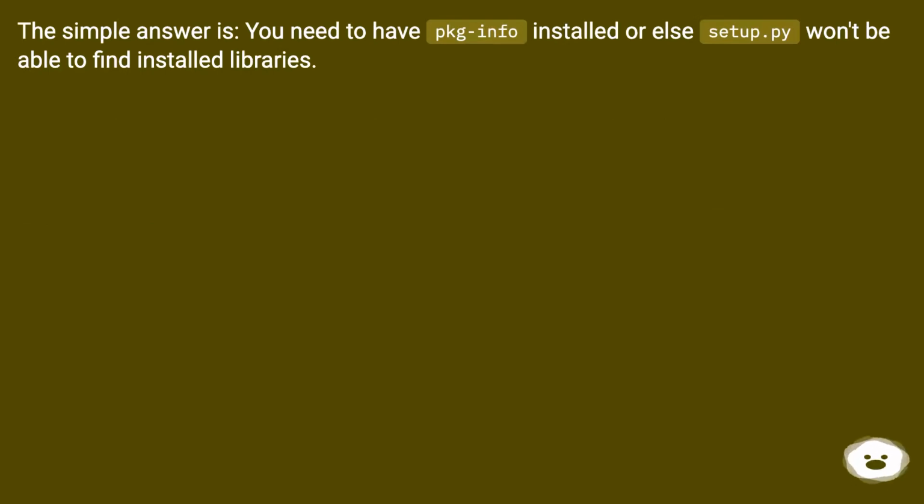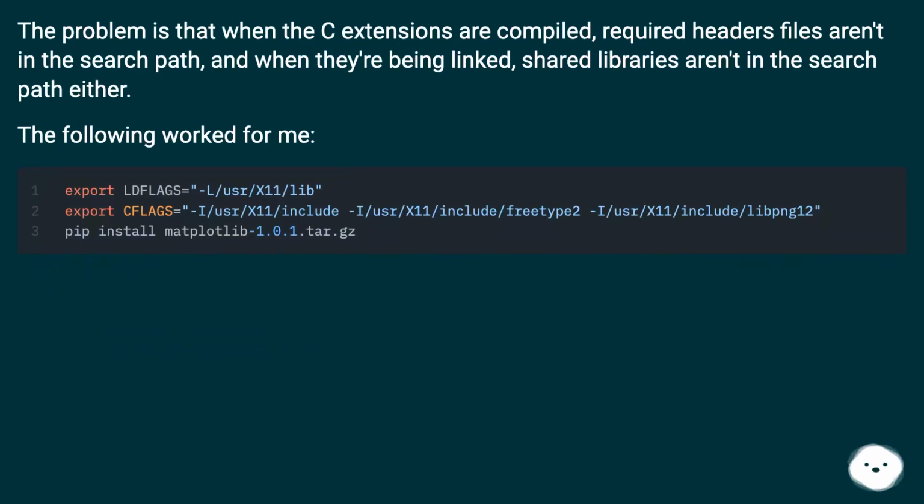The simple answer is, you need to have pkg-config installed or else setup.py won't be able to find installed libraries. The problem is that when the C extensions are compiled, required header files aren't in the search path. And when they're being linked, shared libraries aren't in the search path either. The following worked for me.